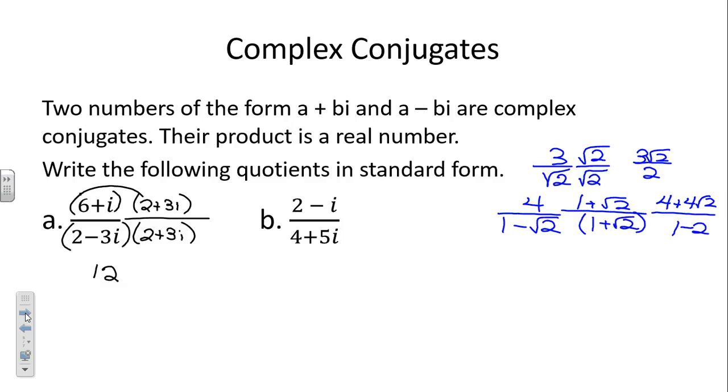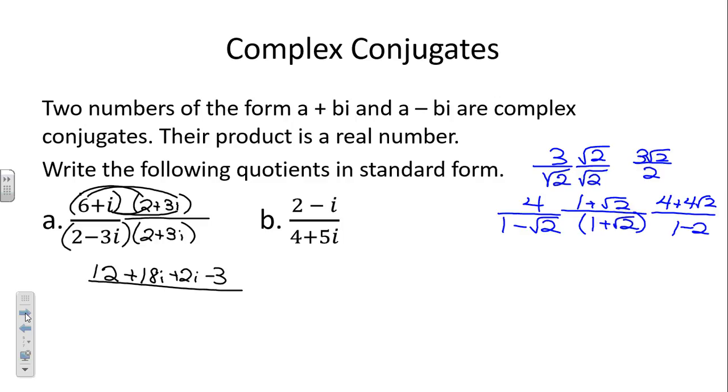First times first was 12. Outsides gets me a positive 18i. Insides, positive 2i. And last will be a 3i squared. We know 3i squared is negative 3.